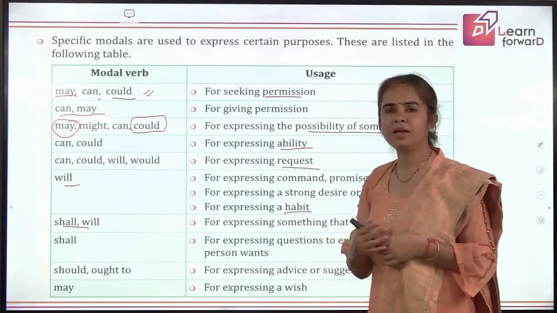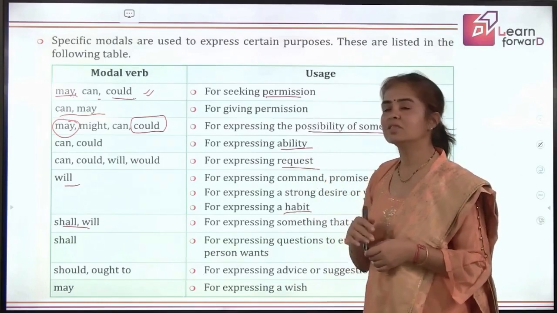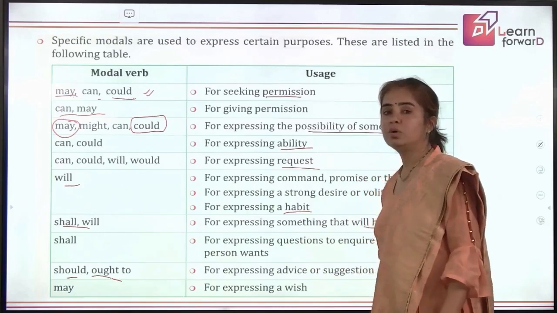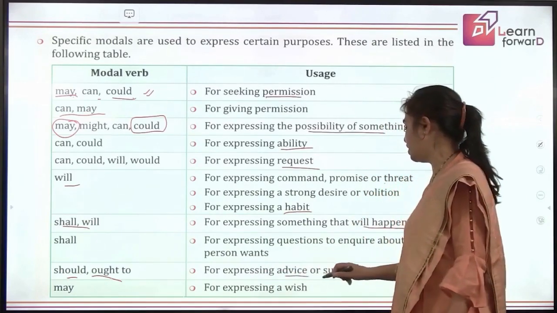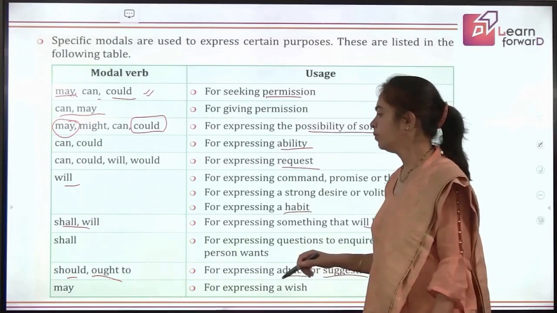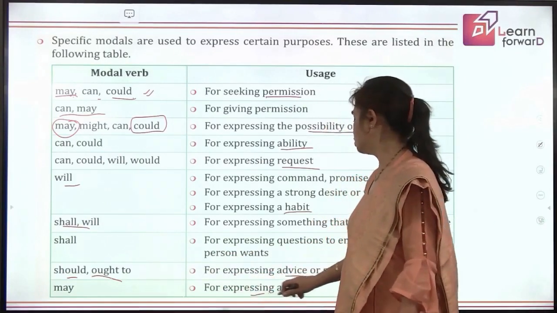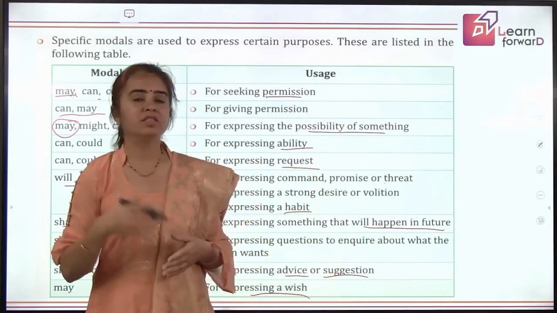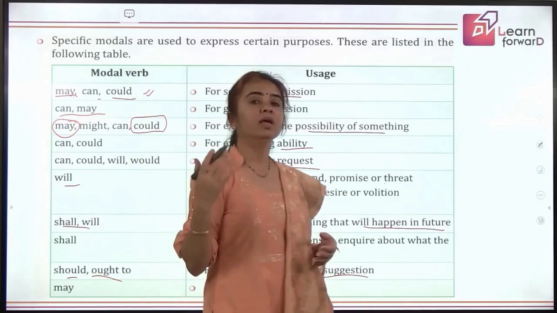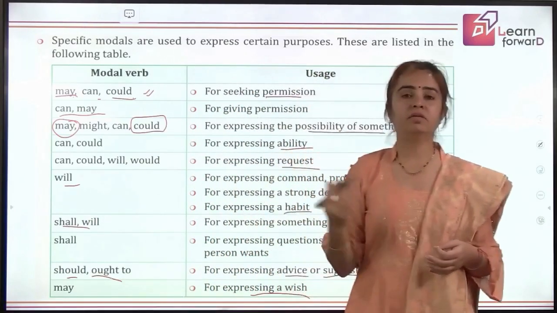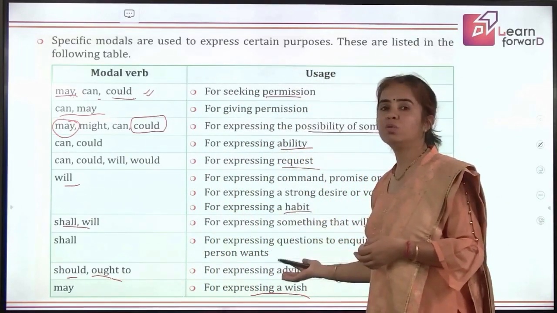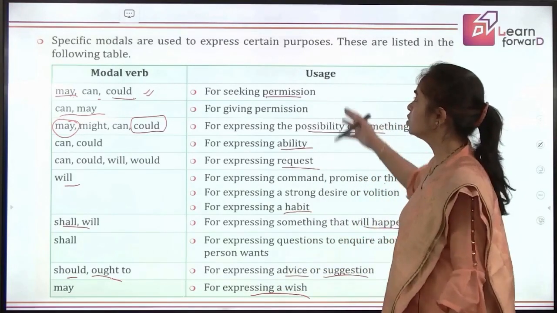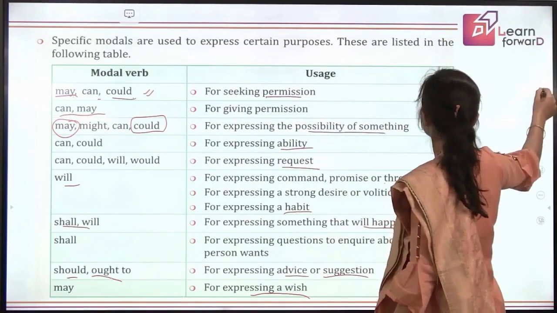Shall we go on a picnic? So you are just taking the other one's consent. Should and ought to, they show your moral duty, the right thing to do, for expressing advice or suggestion. Then may is also used for expressing a wish. As you get blessings from your elders, may you live long, may you be blessed, may you get good marks, right? So this is how we use may for expressing our wish also. So this is all about the different modals and their usage.